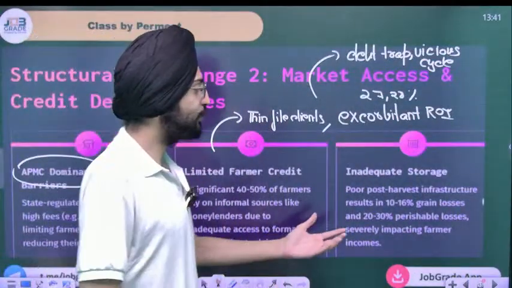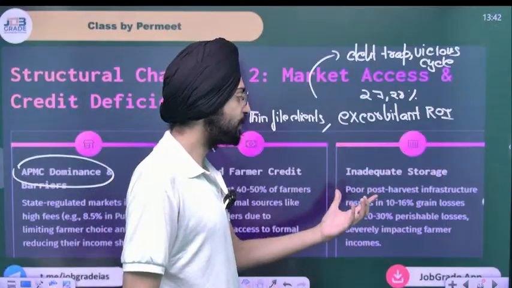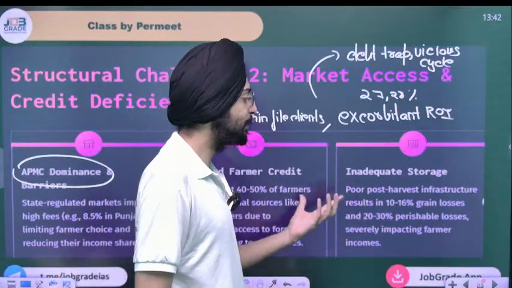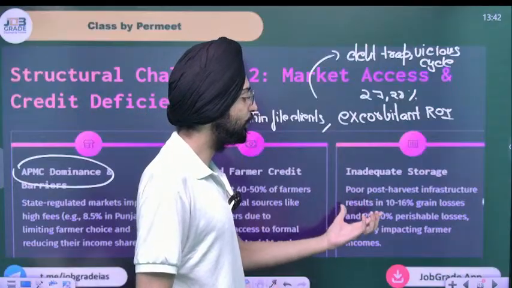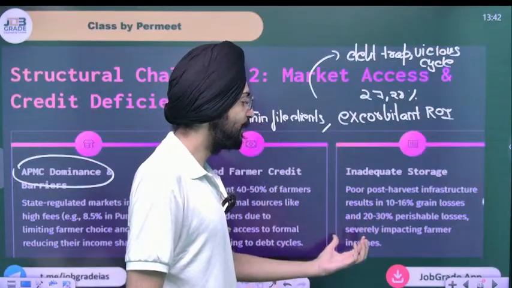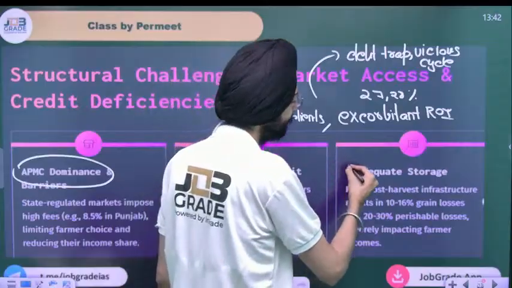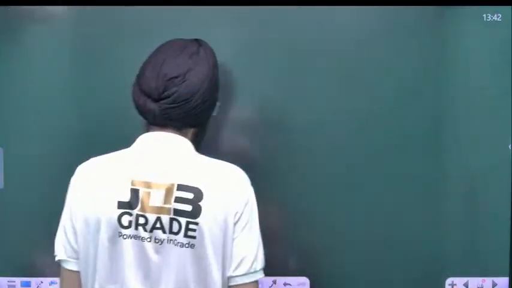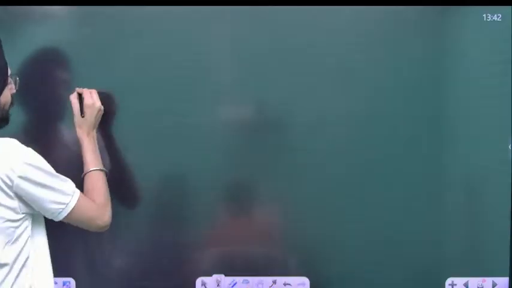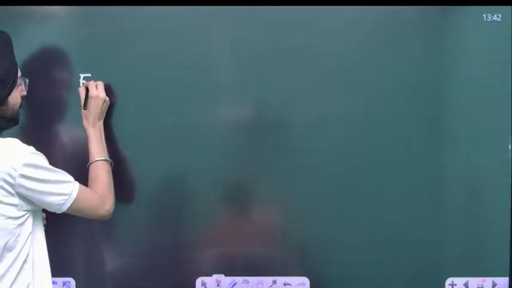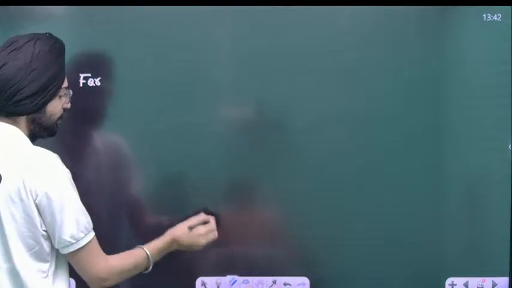Another is inadequate storage. Poor post-harvest infrastructure results in 10 to 16% of grain loss and 20 to 30% perishable losses, severely impacting farmer income. That's another issue. So I'll make you understand with this chart out there. So for example, farmers produce something.